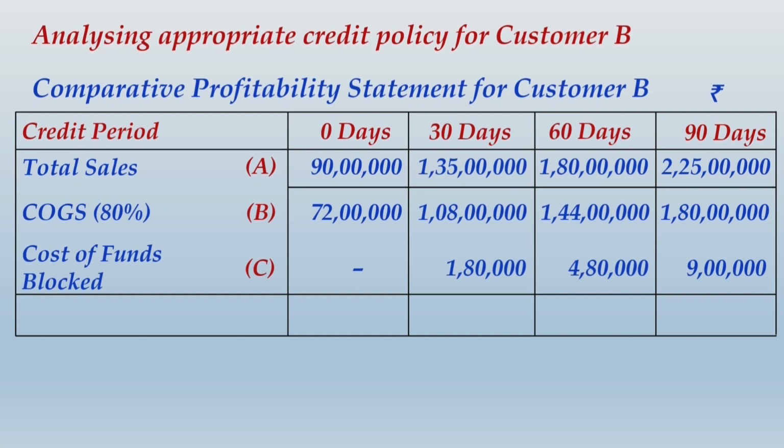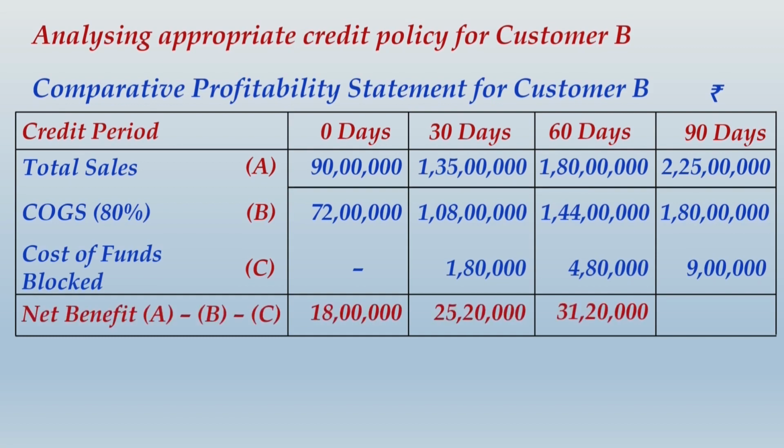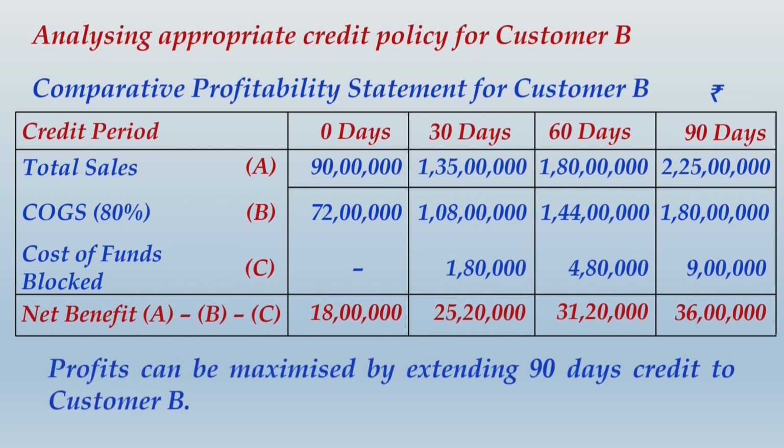So your net benefit over here will be simply A minus B minus C, and based on the maximization of your profit, we would say that customer B should be given 90 days of credit, because out of these 4 profit figures, the highest profit is 36 lakhs, which is arising in 90 days credit. So conclusion for customer B, we would write over here itself. Profit can be maximized by extending 90 days credit to customer B.